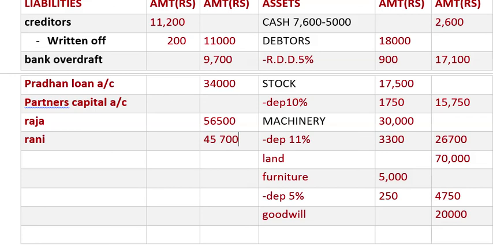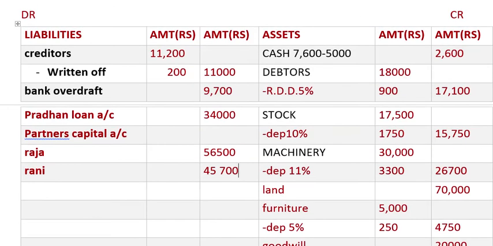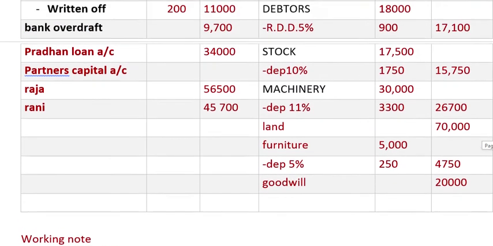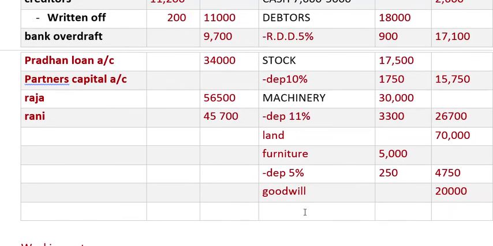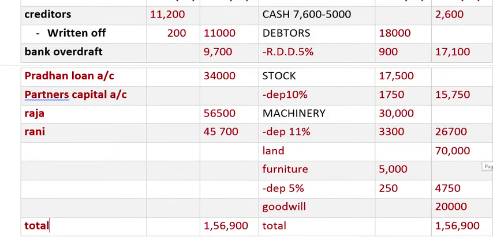So now let us see whether it tallies or not. The total we get over here is 1,56,900, and over here also 1,56,900 total. So it will tally obviously.